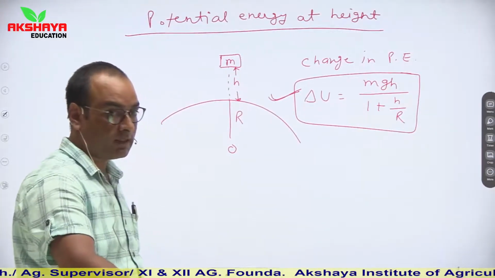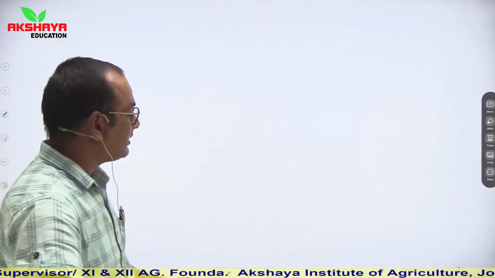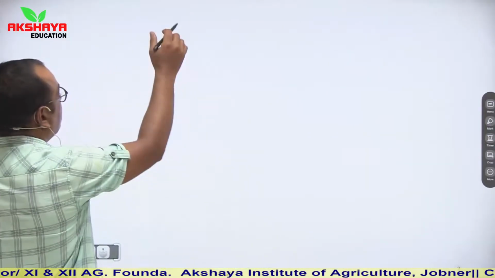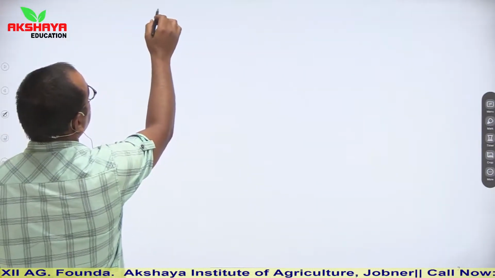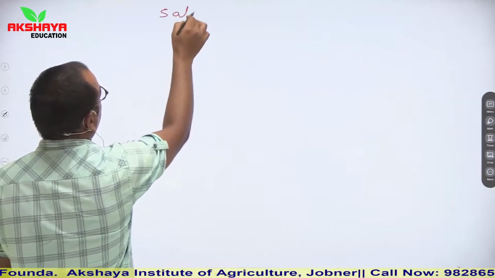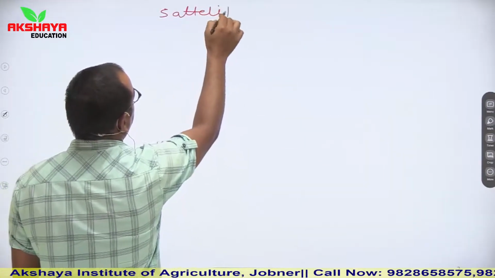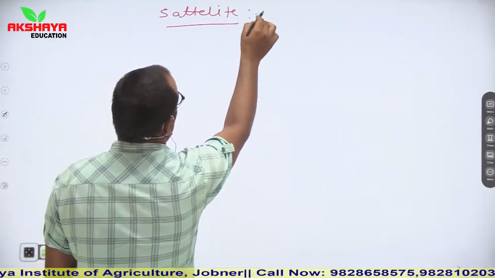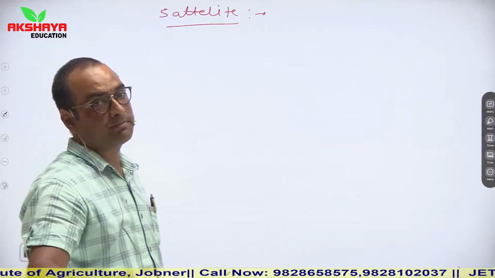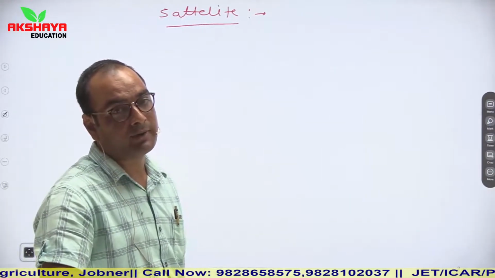Then in next slide, satellite. What is satellite? And planetary motion. We are going to study about planetary motion.